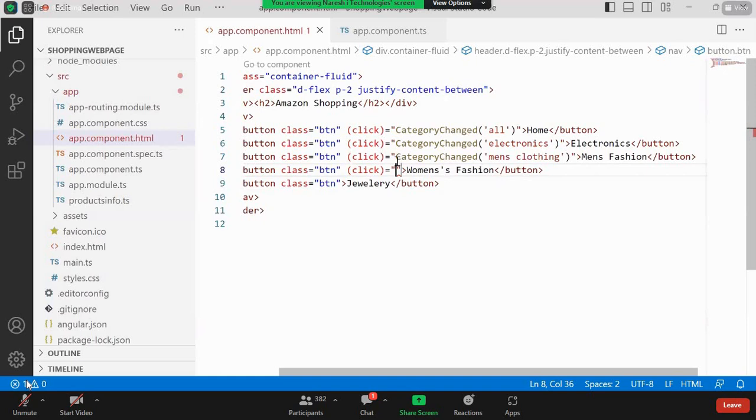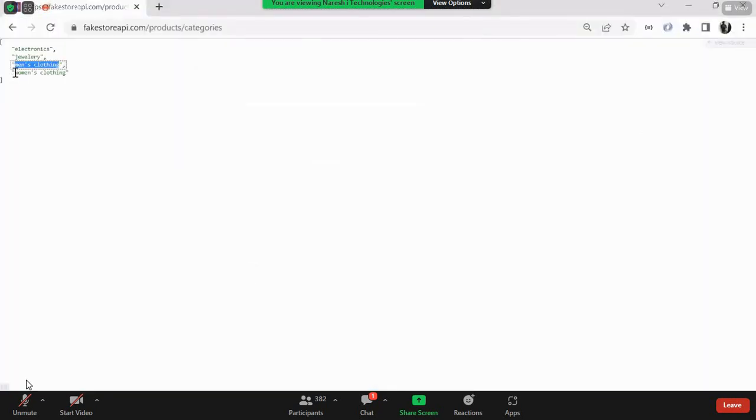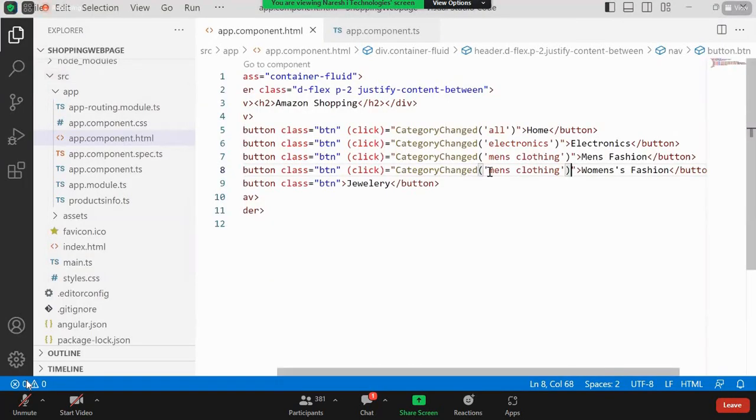Okay, and the next one is going to be, let me have the same thing. Let me have the same thing here also. And once the category is changed, I just wanted to give something like women's clothing even here. Okay, we have to change this one. That is an interesting thing that maybe you can try.